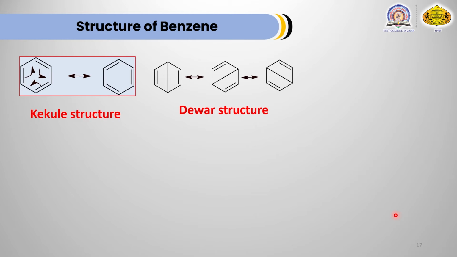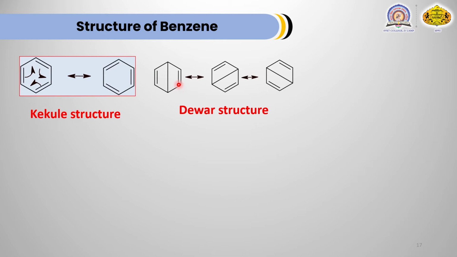Now for benzene, two different structures are suggested: one structure suggested by Kekulé and another structure suggested by Dewar. According to the Kekulé structure, which we have already discussed, there is continuous delocalization of pi electrons inside this benzene ring, and these are the structures proposed by Kekulé.